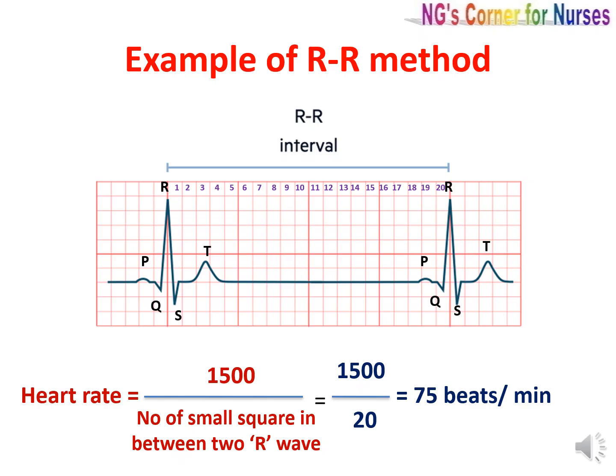So here you can count the number of small squares between two R waves. 1, 2, 3, 4, 5, 6, 7, 8, 9, 10, 11, 12, 13, 14, 15, 16, 17, 18, 19 and 20. So 1500 divided by 20 equals 75 beats per minute. So here the heart rate is 75 beats per minute.